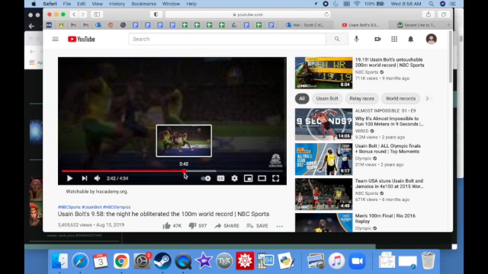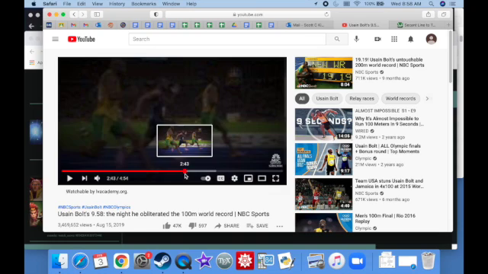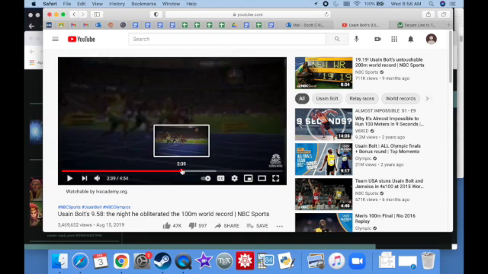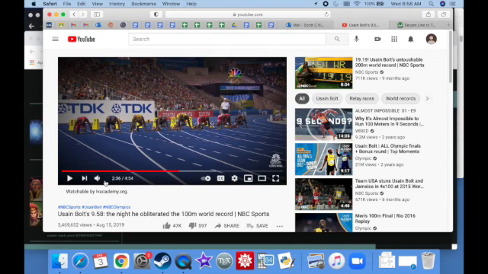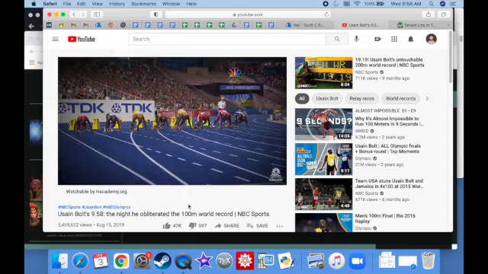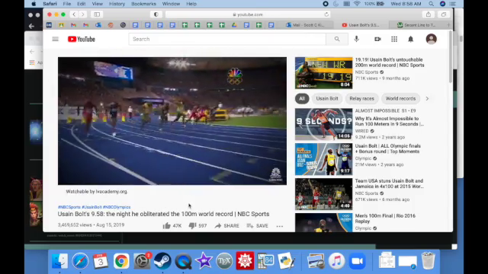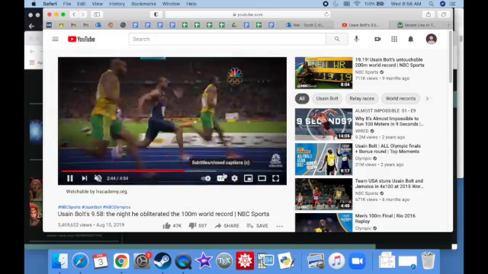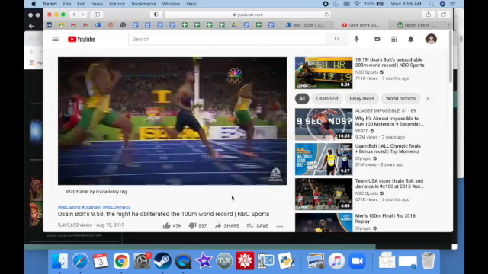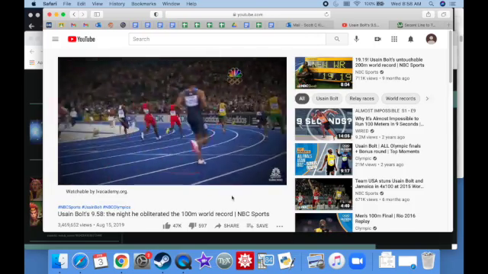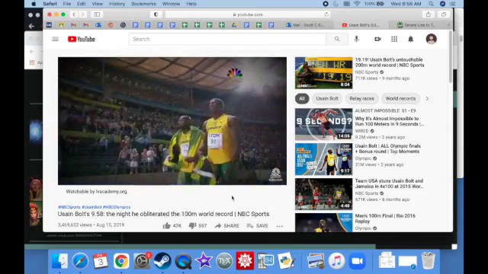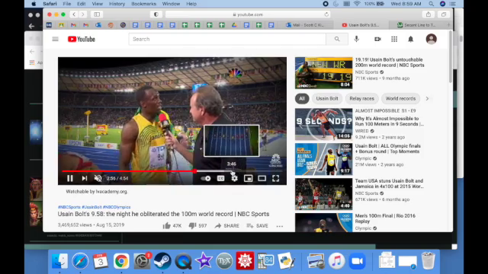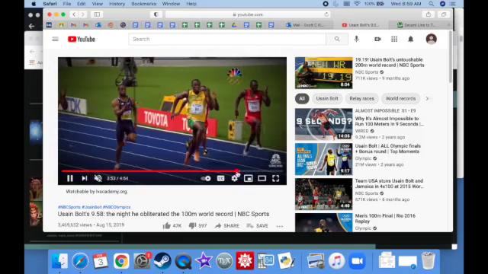From there, we should be able to do a pretty good estimate of how fast he's going. Now, that's not fair because the camera's also moving, so we don't have a good frame of reference here. But if we were to just watch this, the camera's moving, and he's clearly moving really fast. But as you can see, we need two frames in order to measure speed. But the problem is, we know that he was moving in this particular frame. We just want to know how fast.